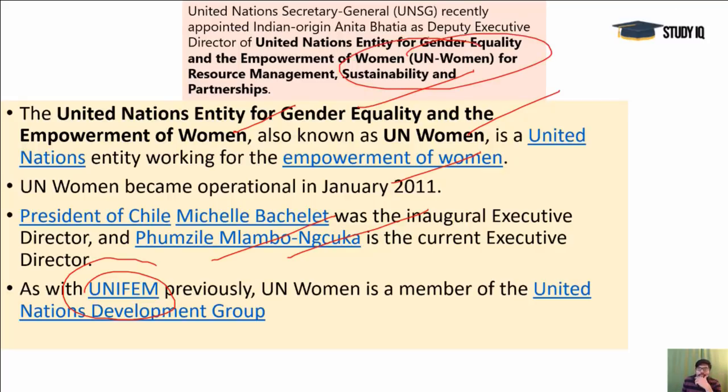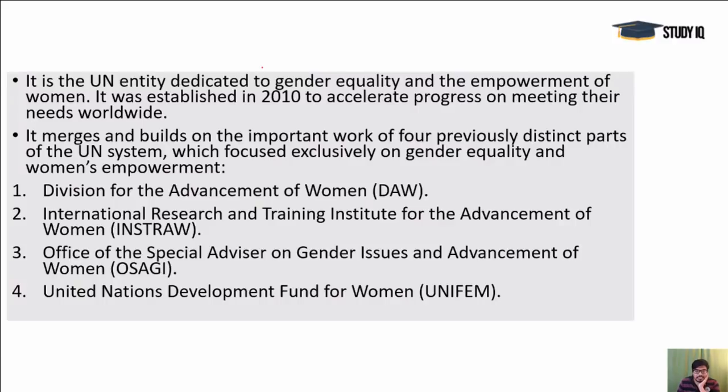Okay, and recently Anita Bhatia was appointed as Deputy Executive Director of UN Women for Resource Management, Sustainability and Partnership. So that was the current affair regarding that, and in 2010 it was established.